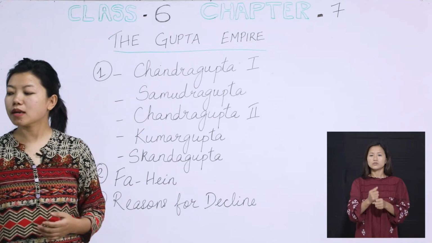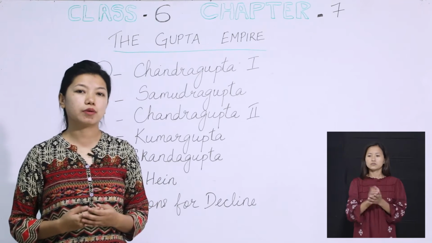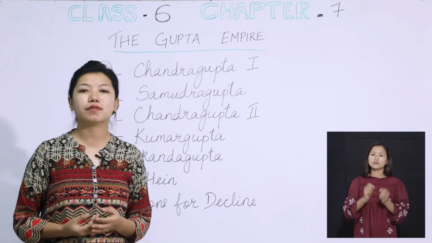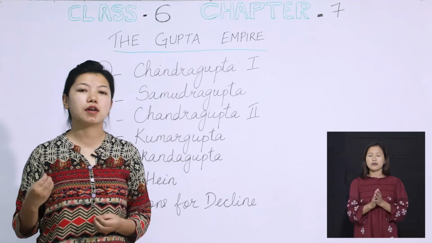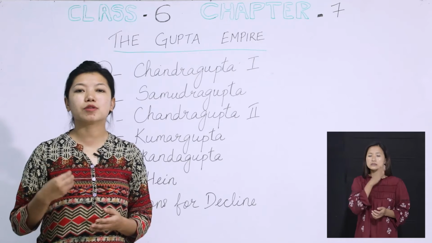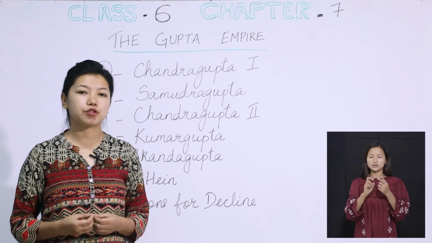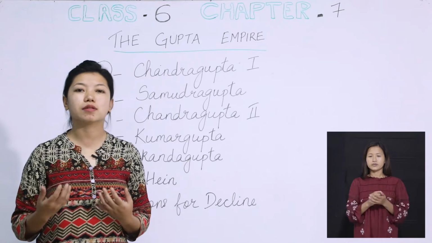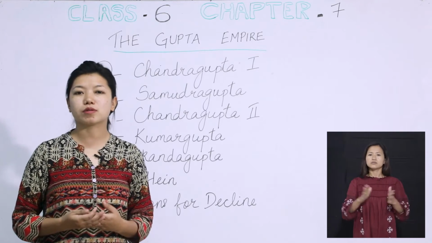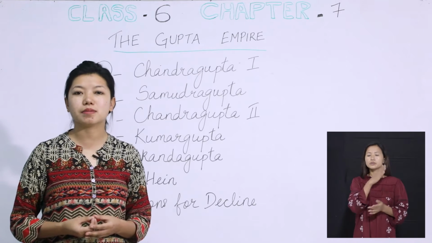Apart from that, Samudragupta was not only a great ruler, but also a great lover of music. We can see that from the coins which were found, where Samudragupta is seen playing the veena. Veena is a musical instrument. So from that we found that he used to play the veena himself.